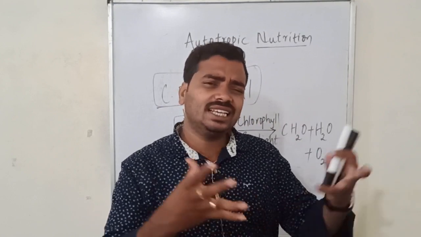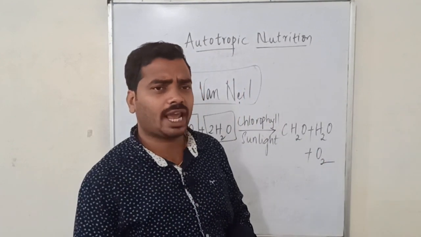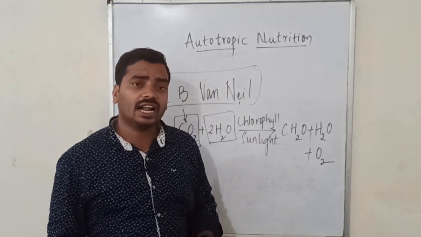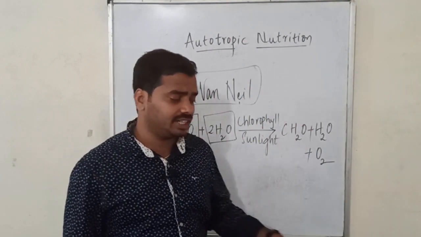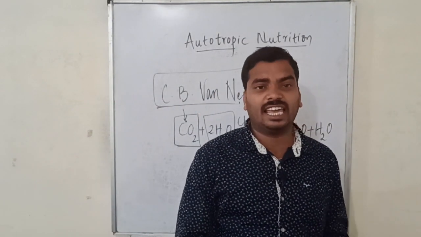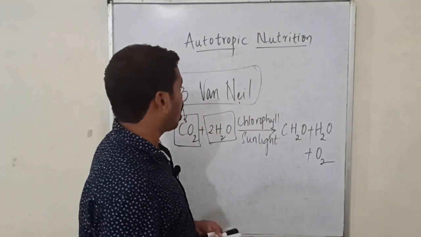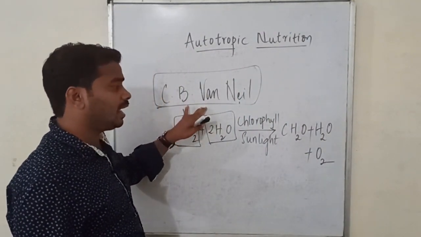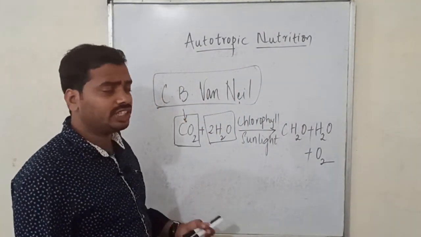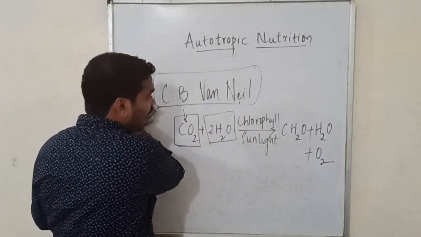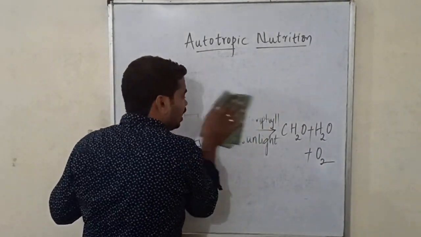Later on, a series of activities and experiments were carried out by scientists, and there was a famous scientist called Robert Hill. Who is that scientist? Robert Hill. After C.B. Van Neel, Robert Hill has conducted several experiments and he has given a full equation for